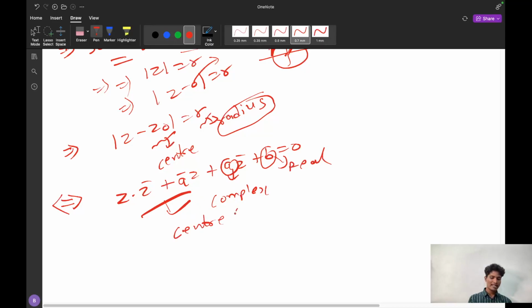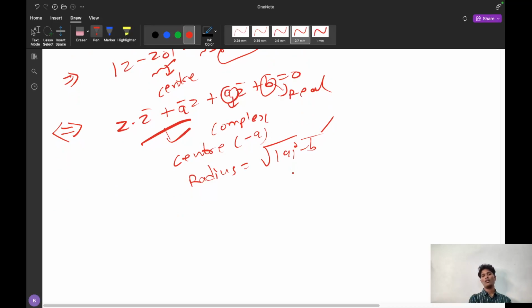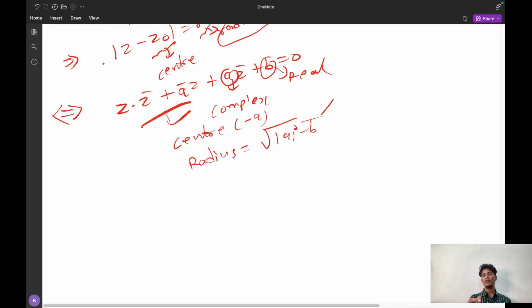The center is minus a, and the radius is root of modulus of a square minus b. This is the thing you have to remember. In any circle, to calculate the center and radius, you simply do this: center is equal to minus a and radius is equal to root of modulus of a square minus b.